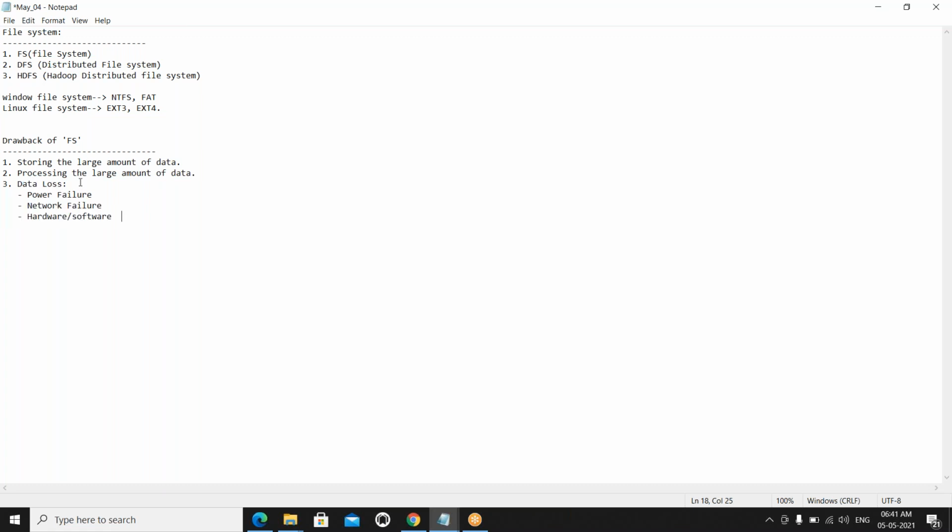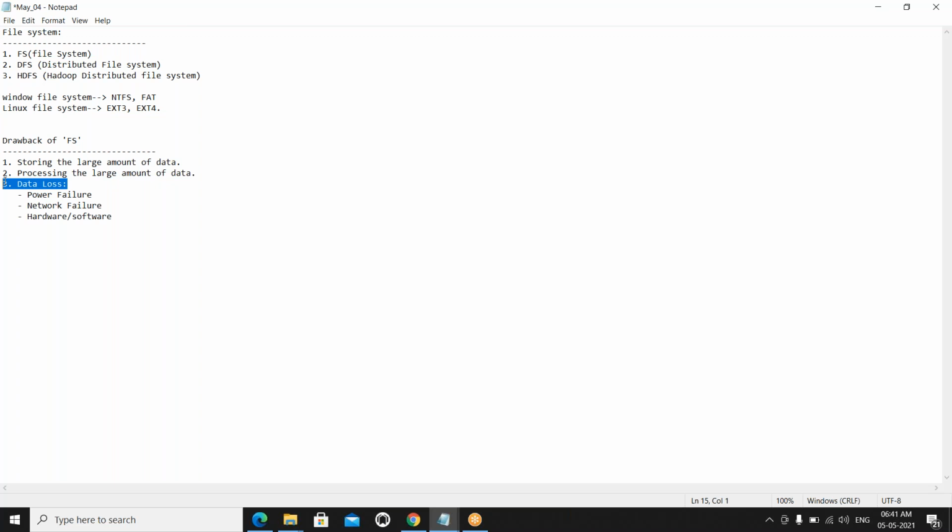In this many ways we are going to lose the data in the traditional file system. So data plays the major key role in the business. Yes or no? Do you agree with this? Because if you don't have the data, the business will not run, because the business depends on the data. Based on the data only, they analyze the business and improve their businesses. If you lose the data, it is very difficult to run the business. That's why any company gives first priority to protecting their data. Yes or no?